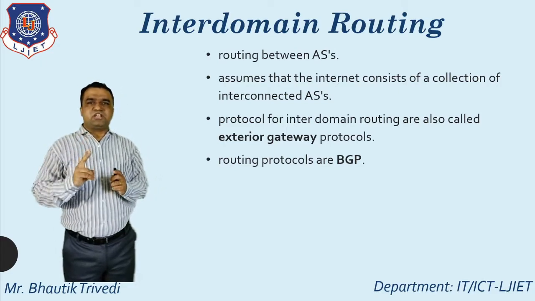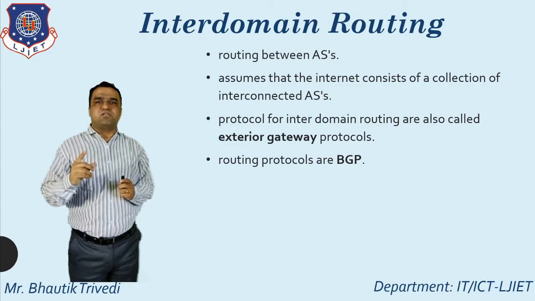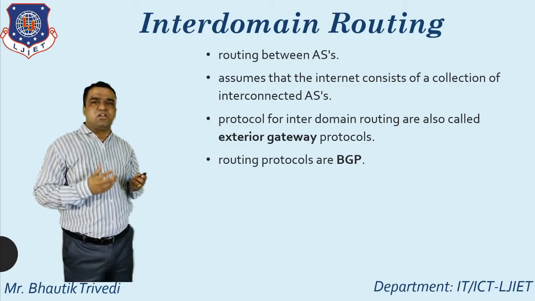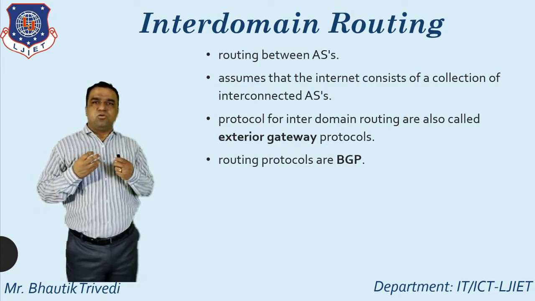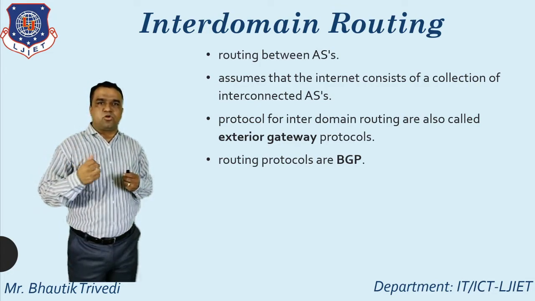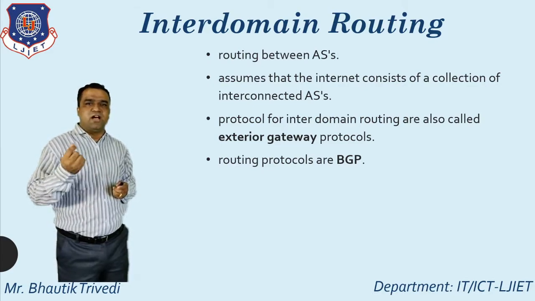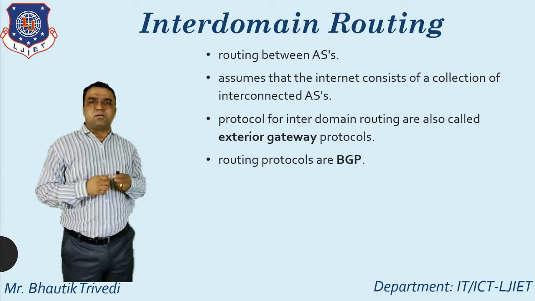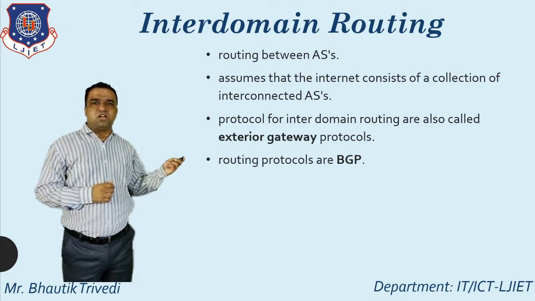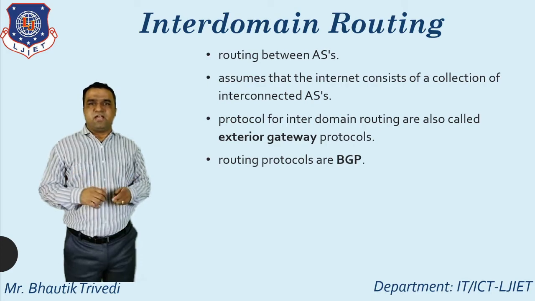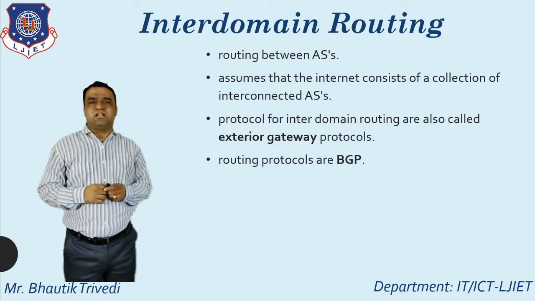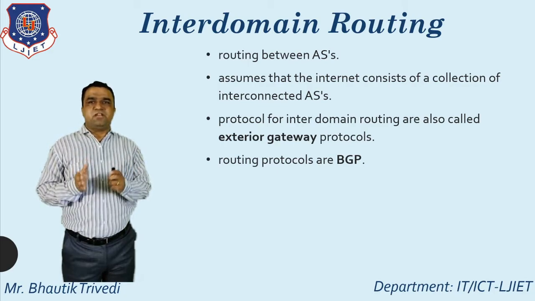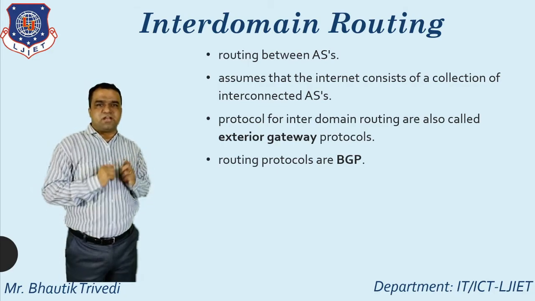So up to this, at least you know two important points. First one is intra-domain routing, second one is inter-domain routing. Intra-domain routing supports two protocols: first is RIP, and second is OSPF. Inter-domain routing supports one protocol, that is BGP, the Border Gateway Protocol. After that, the next important point is the difference between inter-domain routing and intra-domain routing.